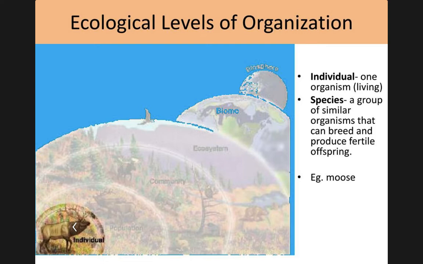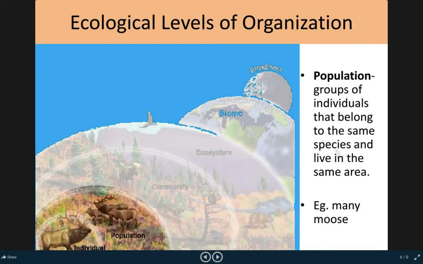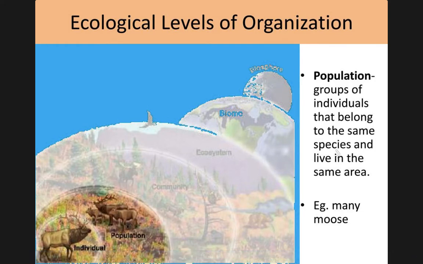So here we have a group of elk, and that would be called a population. A population is just one species, in this case, elk. There are multiple elk in this population. Within a population, organisms or individuals can interact with each other in a number of different ways.